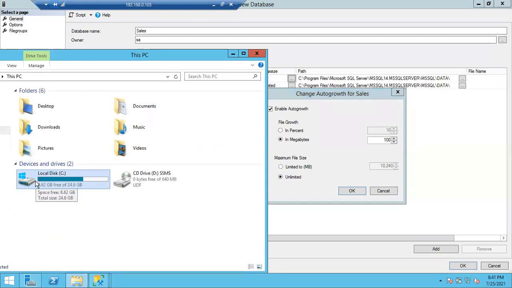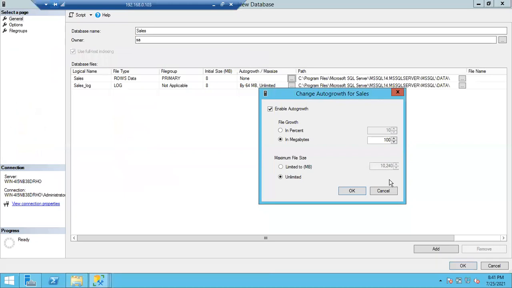Clear? Everyone is clear with these two options, file growth and maximum size? Yes, sir. Good. Okay.